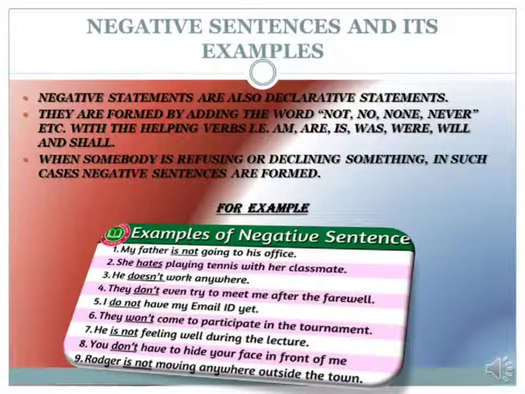But not every negative sentence is considered to be negative. So, what do I want to convey by the statement that I just said? So, negative sentences are those sentences that are aligned with the helping verbs. What are the helping verbs? Am, are, is, was, were, will and shall are the helping verbs. And with these verbs, the words like not, no, none, never are formed. And these words are used to form the negative sentences.